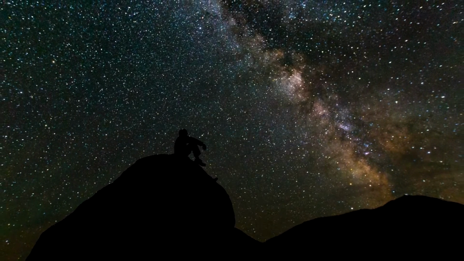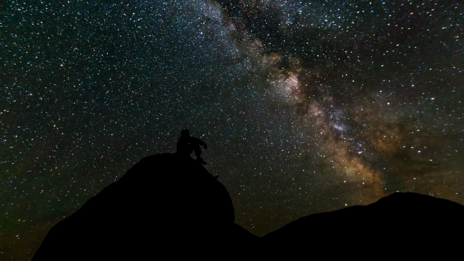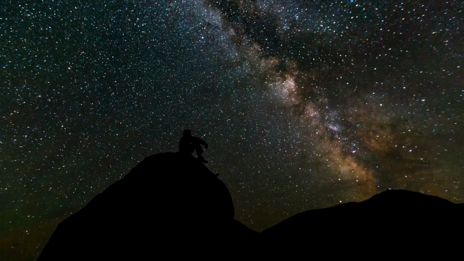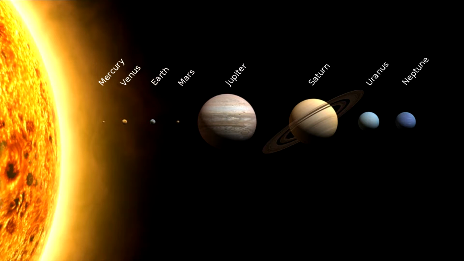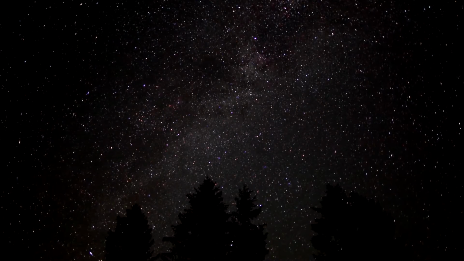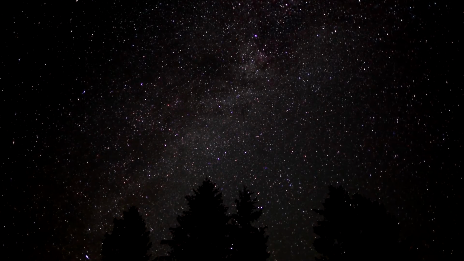These questions prompt astronomers into investigating the outer realms of the universe, where they have found exoplanets. Exoplanets are planets which orbit stars outside of our solar system. Our solar system, of course, hosts 8 planets, but what about other stars? There are multiple ways for astronomers to find exoplanets.